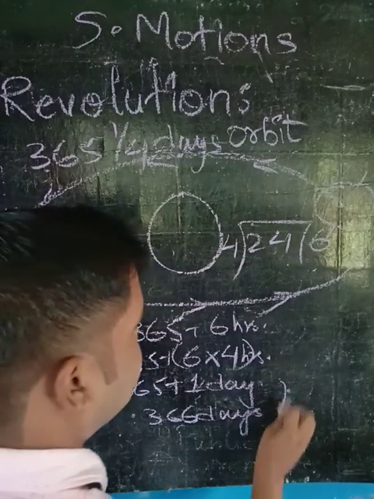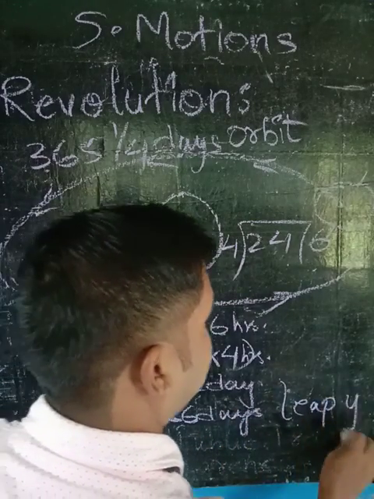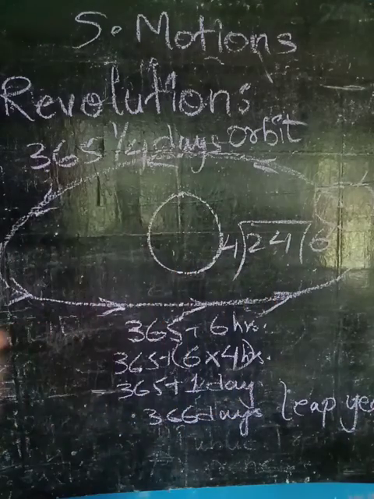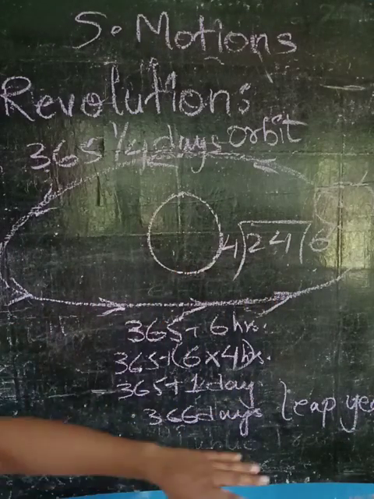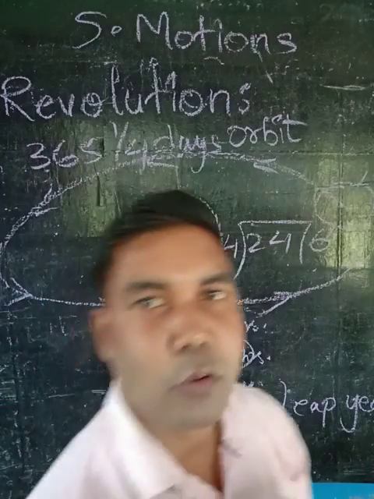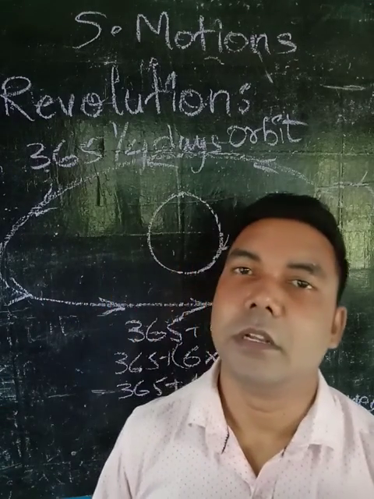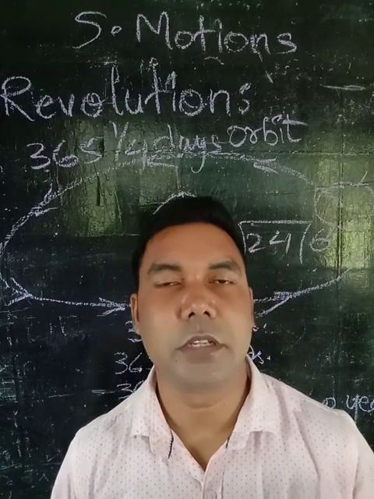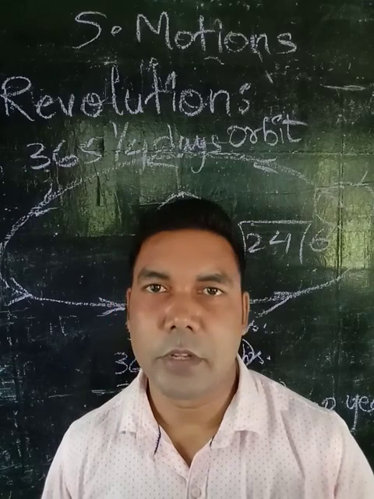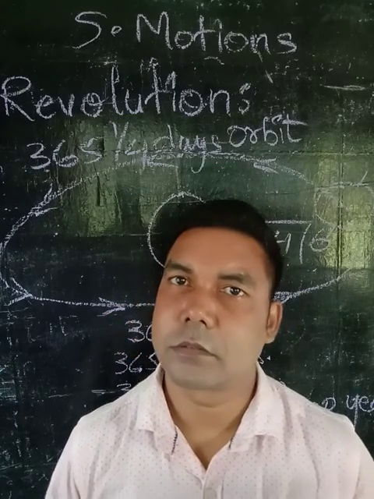This is called a leap year. After every 4 years, there is a leap year. 365 days plus 1/4 days. Understood?